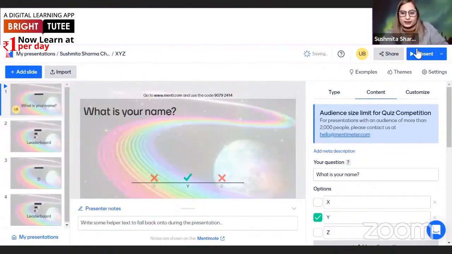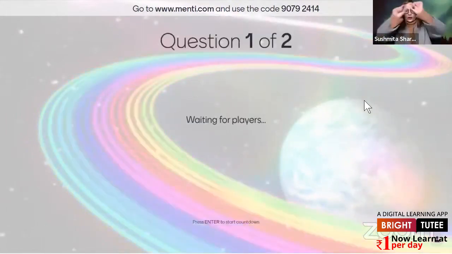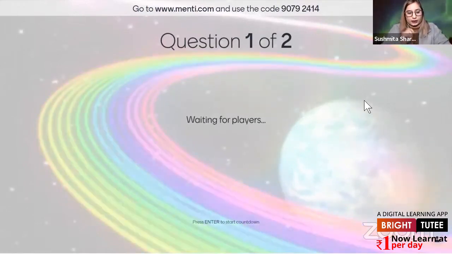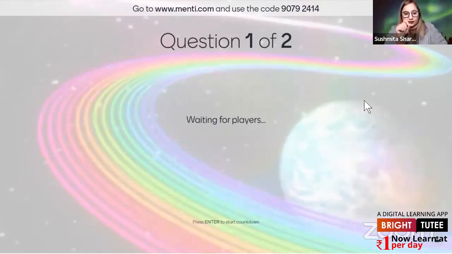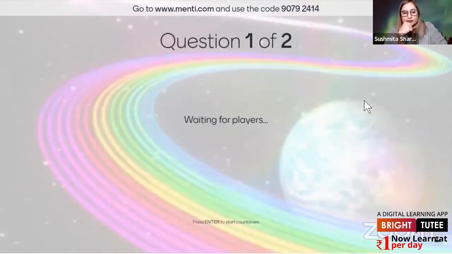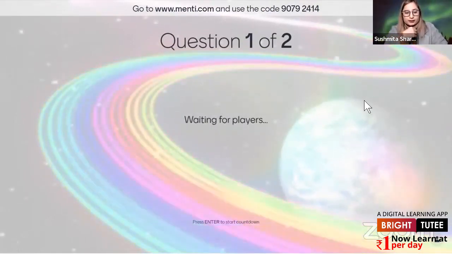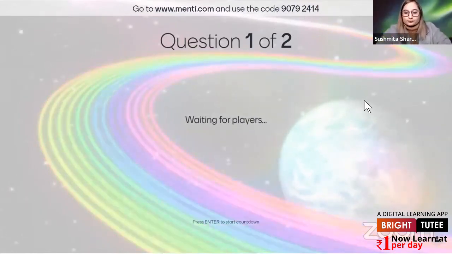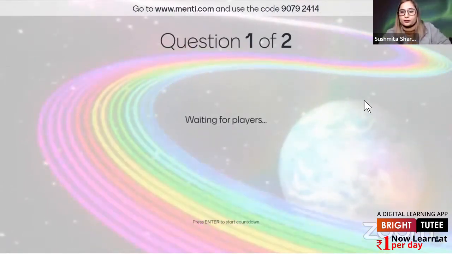All right. So when I present this, what students have to do is there is a code for this particular quiz. Can you see on the top of the screen, there is a code written? You tell this code to the students and then students can join this particular quiz. Now, can anybody out of you guys join this quiz once? Go to the site mentimeter.com and then click on join quiz. Then you will enter this code and then you will be able to see yourself here, whatever name you write for yourself.